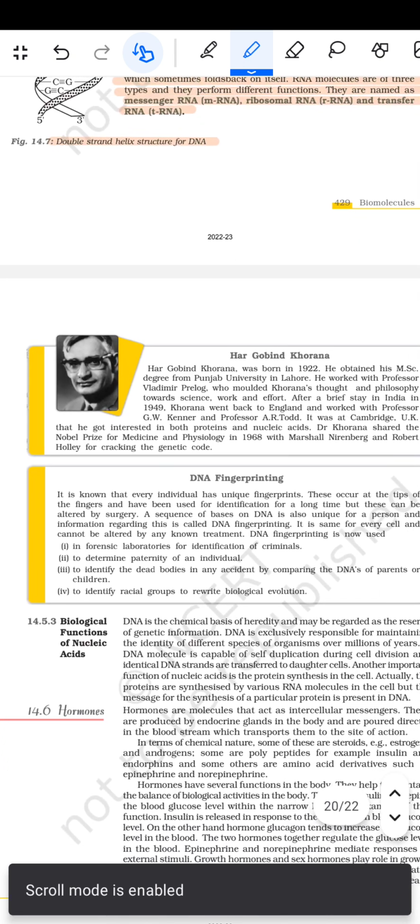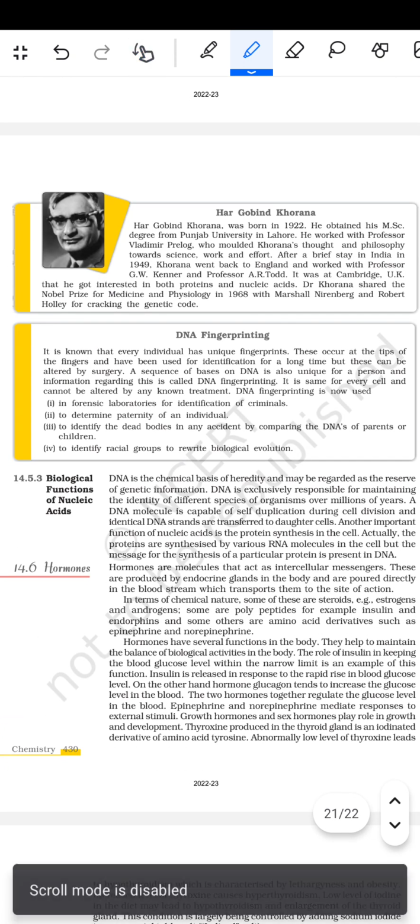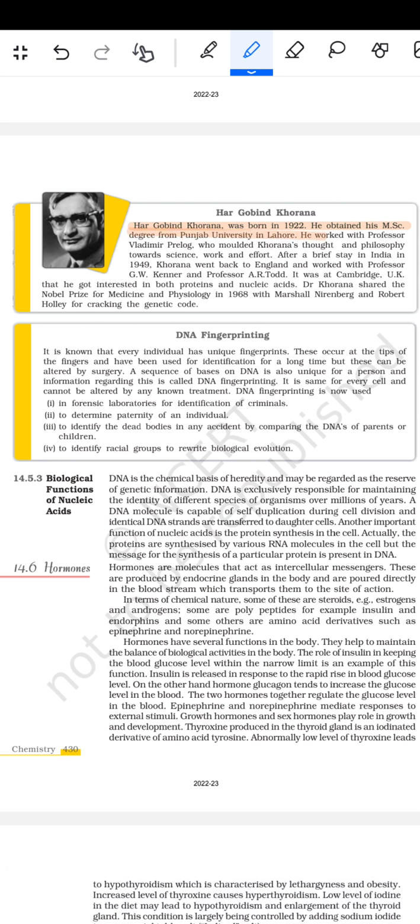After this, we come to Har Gobind Khorana. Har Gobind Khorana was born in 1922. He obtained his MSc degree from the Punjab University in Lahore. He worked with Professor Vladimir Prelog, who molded Khorana's thoughts and philosophy towards science, work and effort.